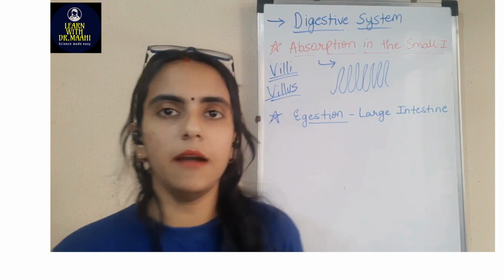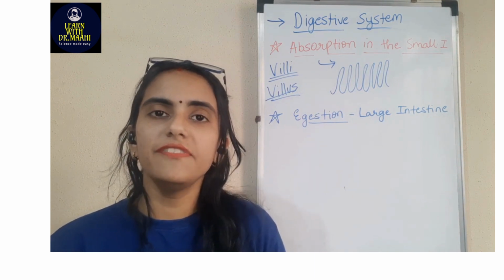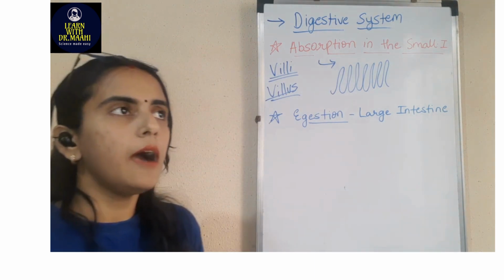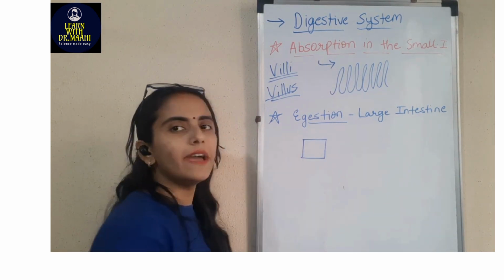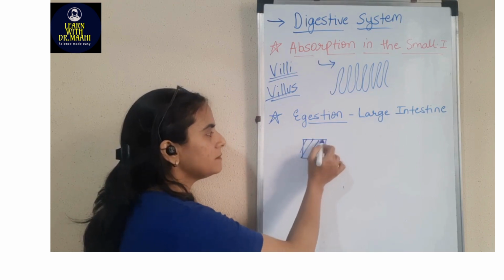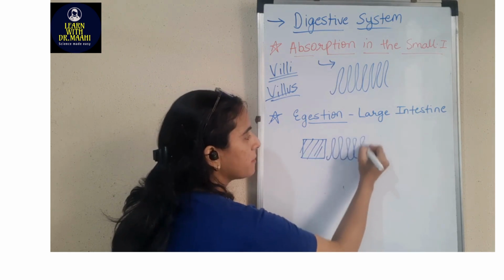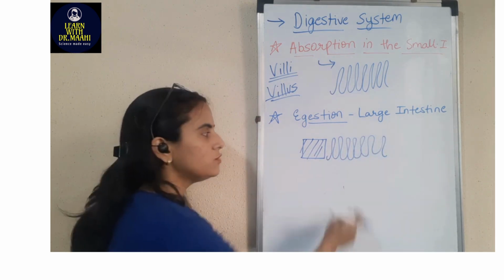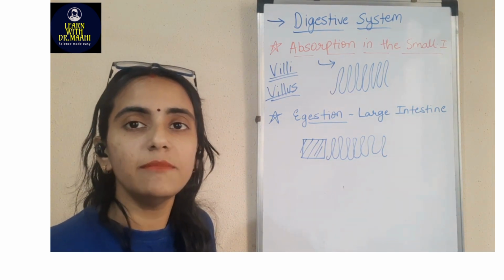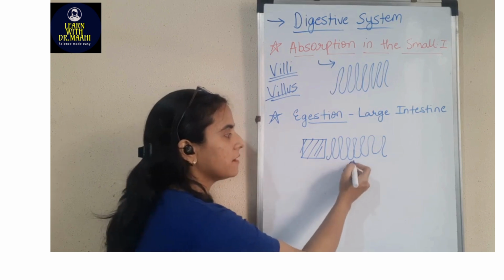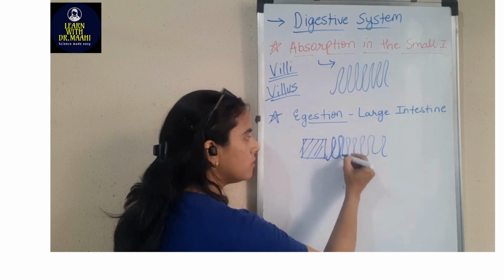Now what is the work of villi? Villi help to increase the surface area for absorption. Let me give you a very simple example. If something is in a normal square shape, how much substance will fit in it? And if there is something which is in this shape, how much substance will fit in this shape? If we compare both, where will more material fit? It will be in this part, right? Because throughout here also there will be material, it will go here also continuously.